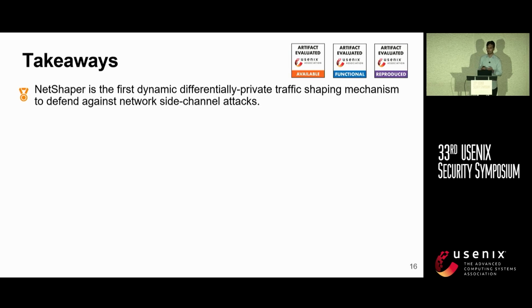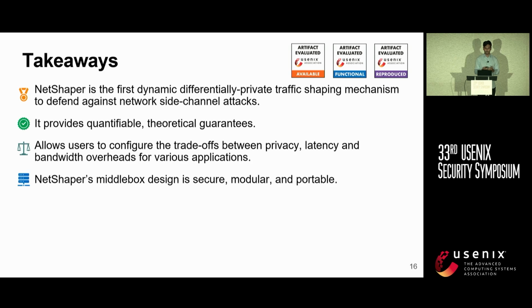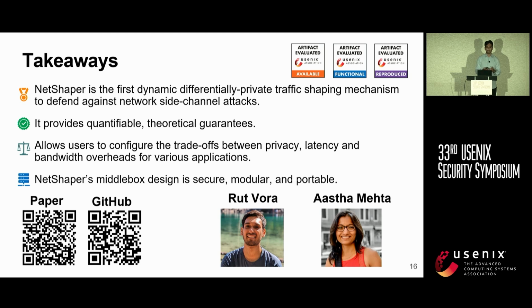So, in conclusion, we introduced NetShaper, the first modular, portable, differential privacy-based network side channel mitigation system. Our system provides quantifiable theoretical guarantees and allows the user to configure the trade-offs between privacy, latency, and bandwidth overhead. Our middle box design is also secure, modular, and portable. We have open sourced it, and you can scan the QR code for the GitHub repository.